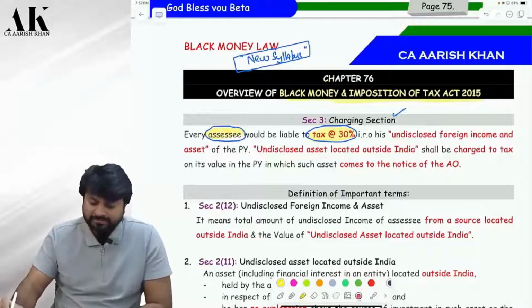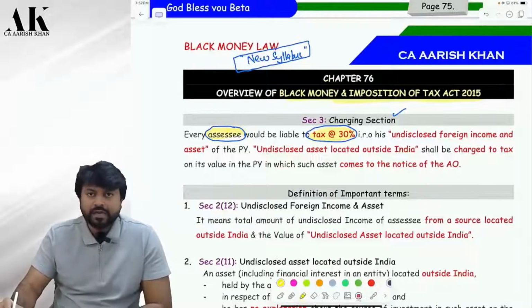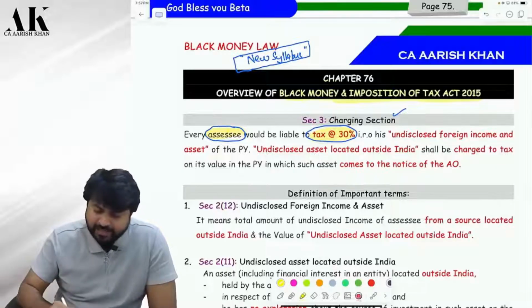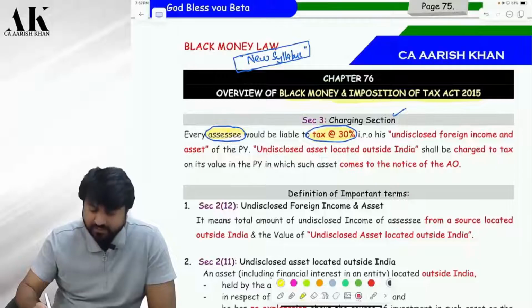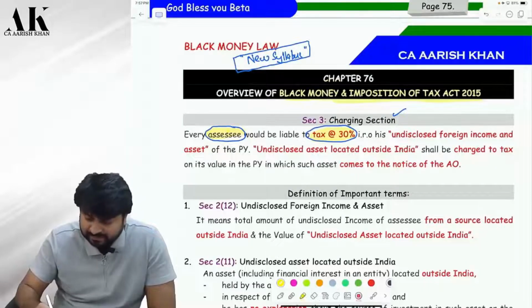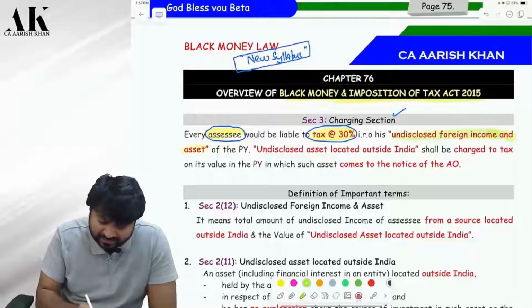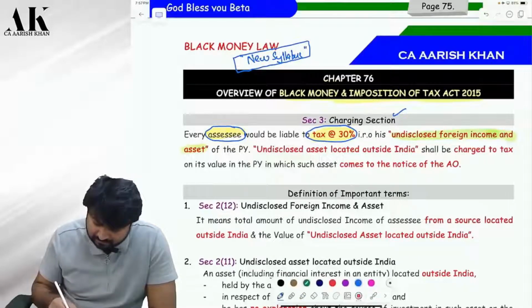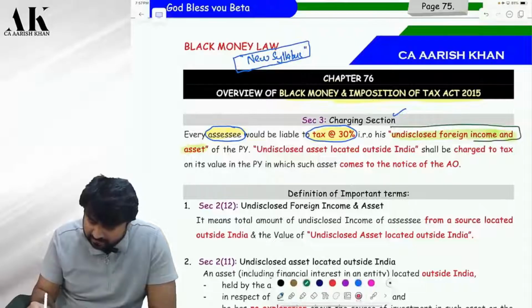Shall I go ahead? Every assessee would be liable to tax at 30% in respect of his, what? Listen carefully now. In respect of its undisclosed foreign income and asset. Undisclosed foreign income and asset.